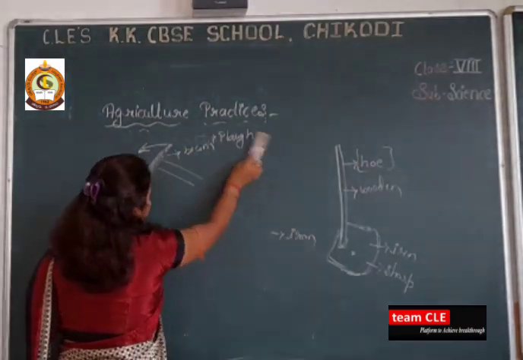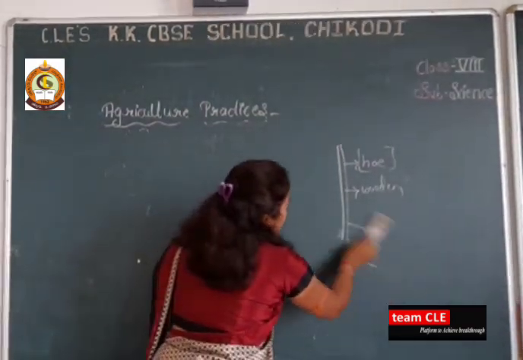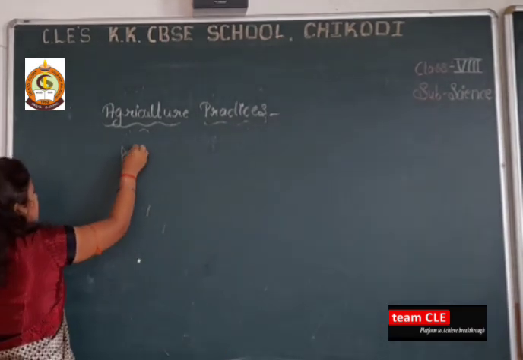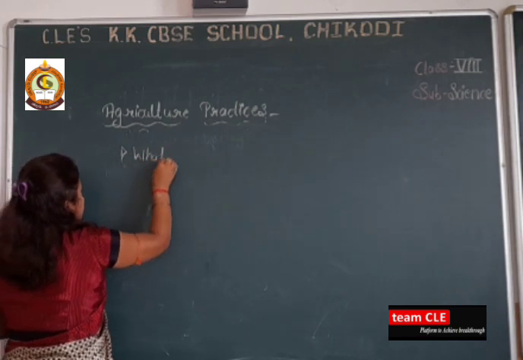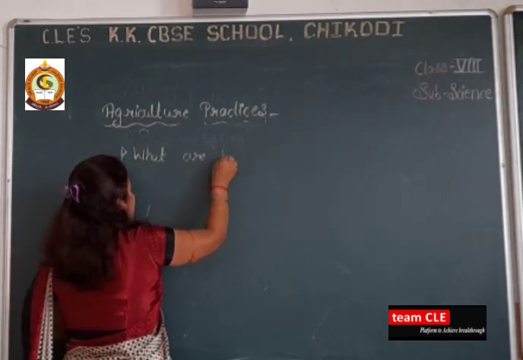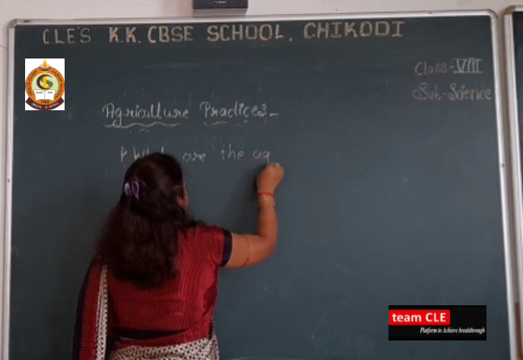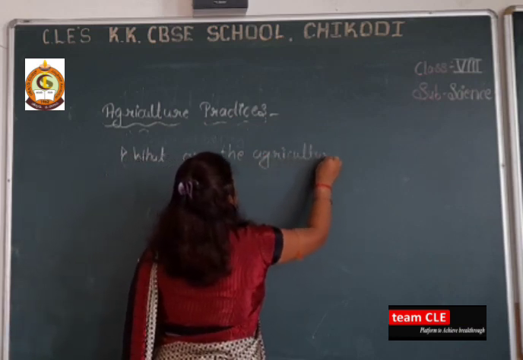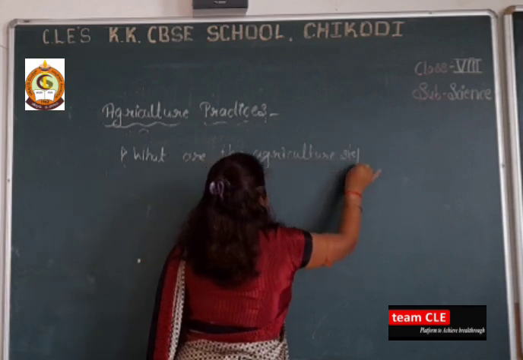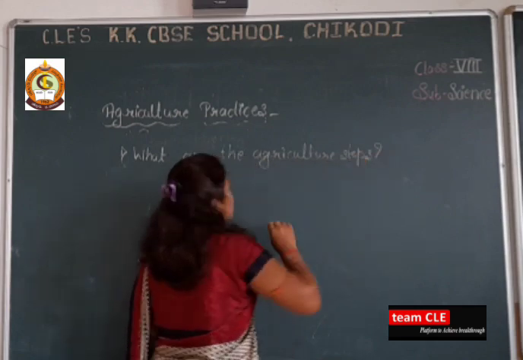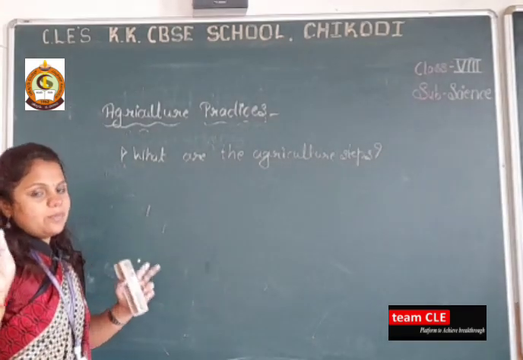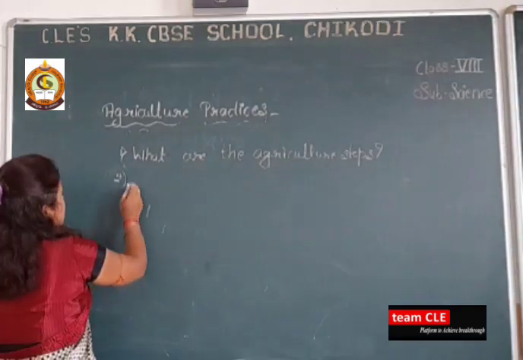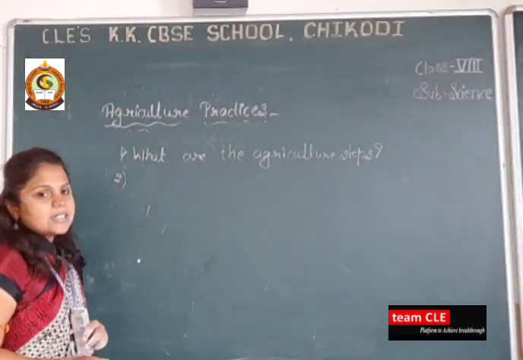So dear students, what is today's homework? Just take down your homework. First one is, what are the agriculture steps? So here dear students, don't go for the brief, don't go for the explanation, you just have to write the steps. What are the agriculture steps?